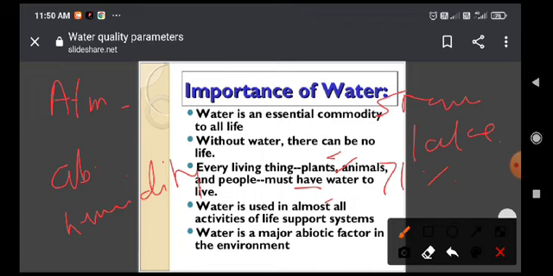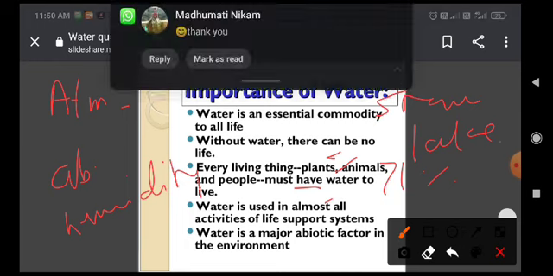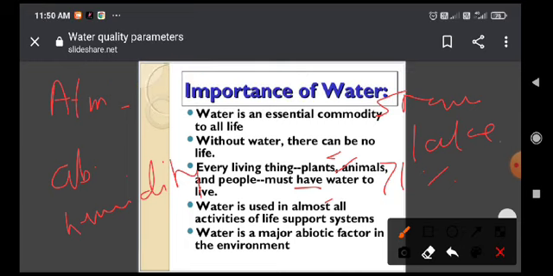When the air warms up, the relative humidity decreases because warm air can hold more moisture than cool air.